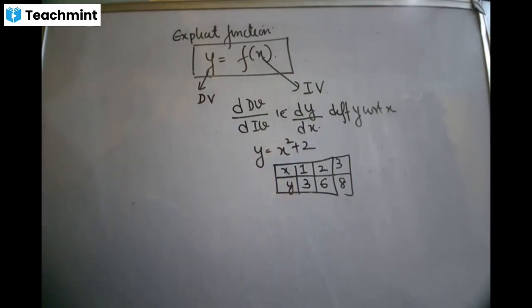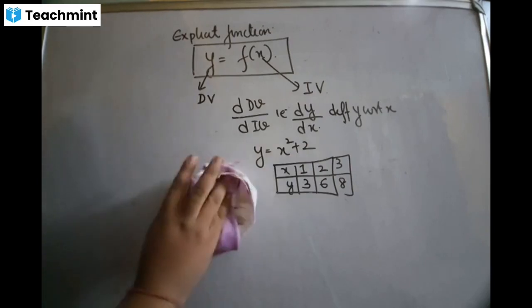And someone asks you, what does differentiation mean? You simply tell them that differentiation means we are breaking the function into smaller parts. dy by dx means differentiating, breaking the function once. d2y by dx2 means differentiating the function twice. d3y by dx3 means differentiating the function thrice, and so on. At a higher level, you will be doing higher orders of derivative, but for class 12 syllabus, you have to do till second order derivative. Is that clear? So this one is done.